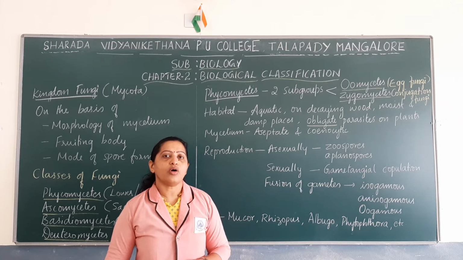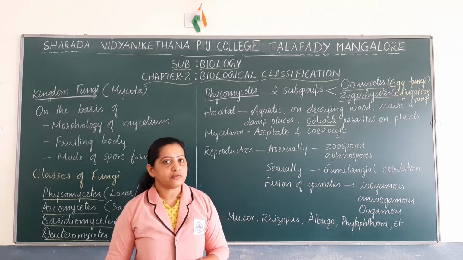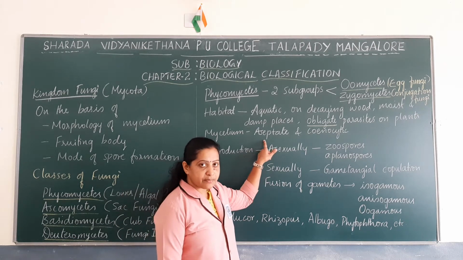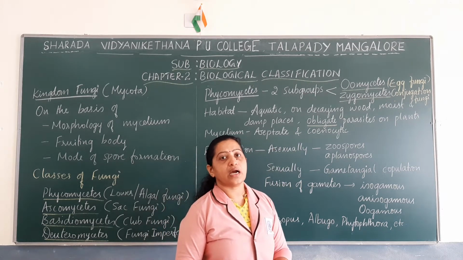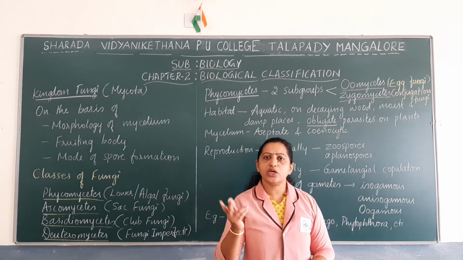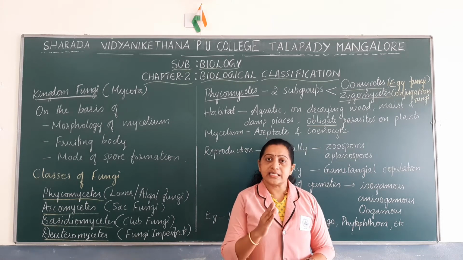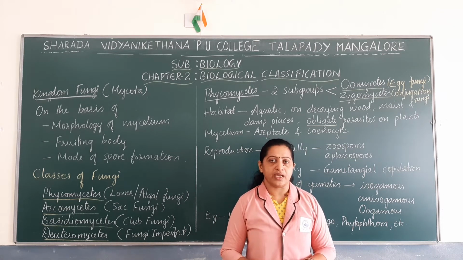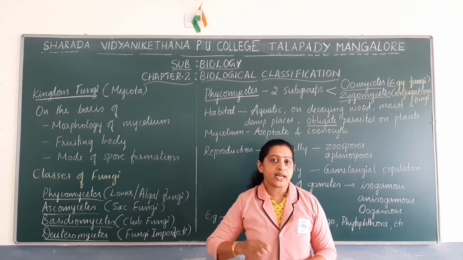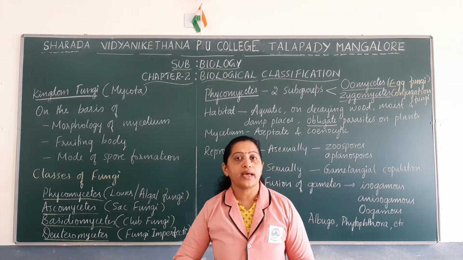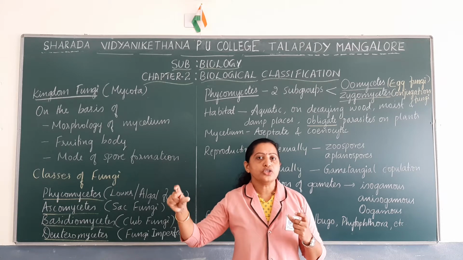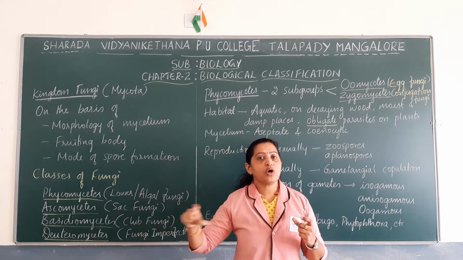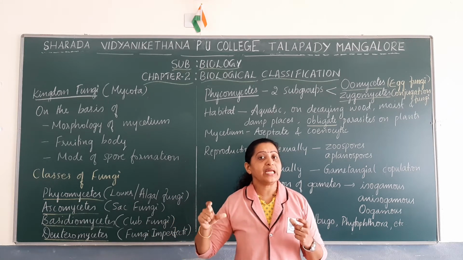Coming to the mycelium of the members of Phycomycetes. The mycelium or hyphae of the members of Phycomycetes are aseptate and cenocytic. We have already discussed that among the members of kingdom Fungi there are 2 kinds of hyphae: septate hyphae and aseptate hyphae. Septate hyphae are those which have cross walls, whereas aseptate hyphae do not have cross walls. They are continuous long tubular structures without any cross walls and having many nuclei.